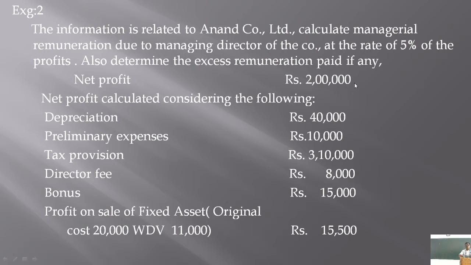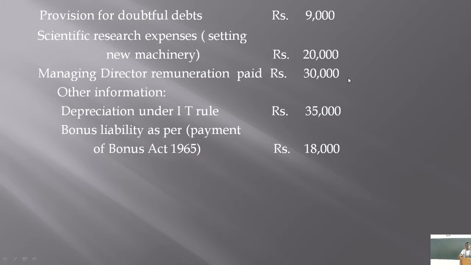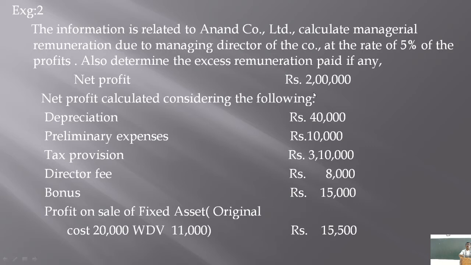So that is how you have to calculate the profit for managerial remuneration, and on the basis of that profit, you can calculate managerial remuneration at the rate of 5% per annum.